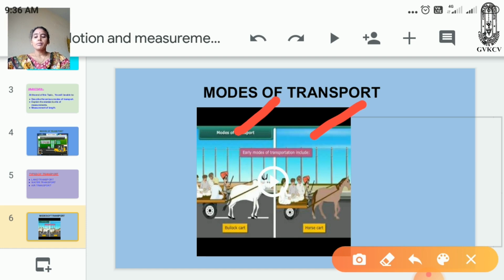Can you imagine using a bullock cart to come to school every day now? Nowadays we have progressed and learned that we can use fuel and natural resources to create better modes of transport. These are the examples of transport in early days and earlier days, and the types of transport. Let us now discuss the introduction to measurement.